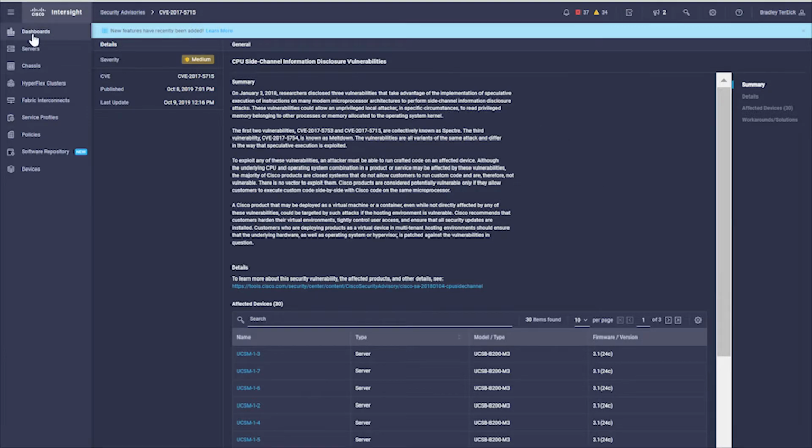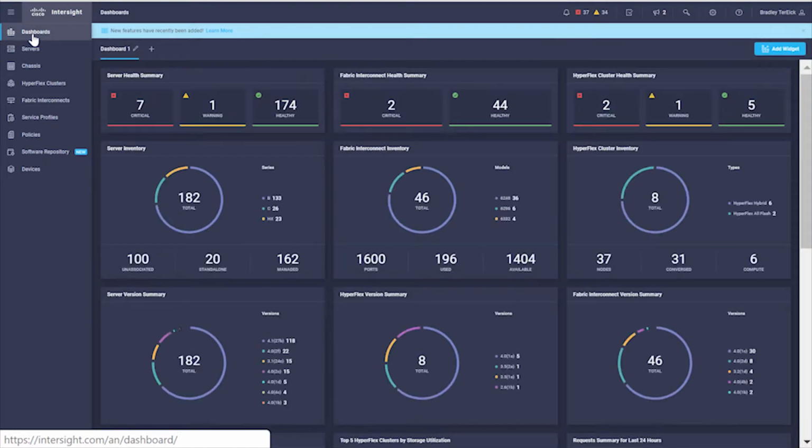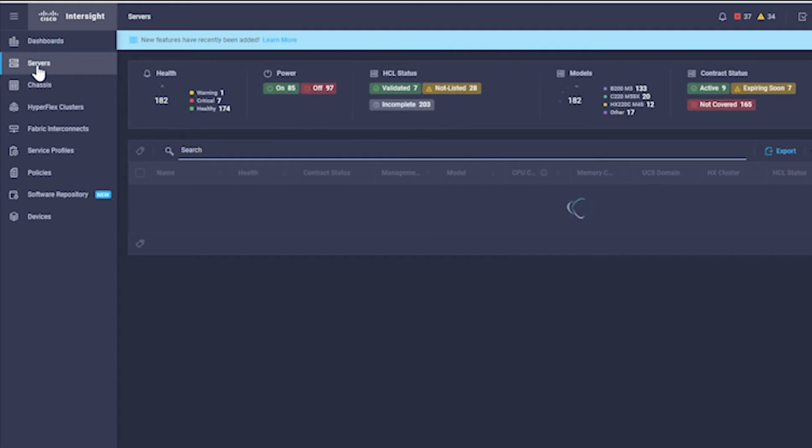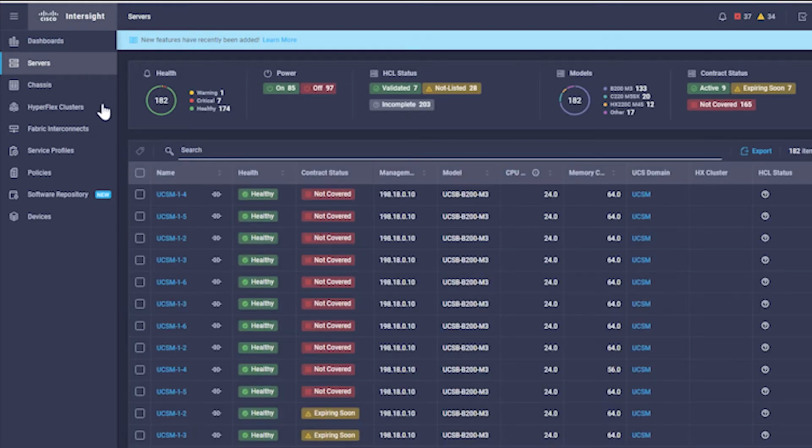Now, I'll go back to the main dashboard here. In terms of how this is laid out, over here on the left-hand side, we've got a list of things that are in Intersight. As I drill into these things, I can of course see them, but I can also perform actions against them. Now, because I'm in a read-only environment, I can't do things like push a firmware update or make a mass change, but this is normally how I would do it.